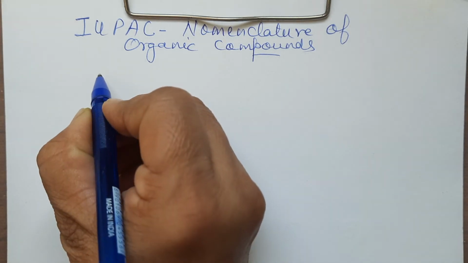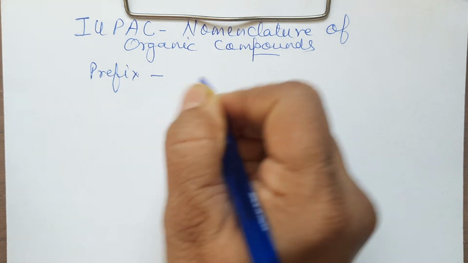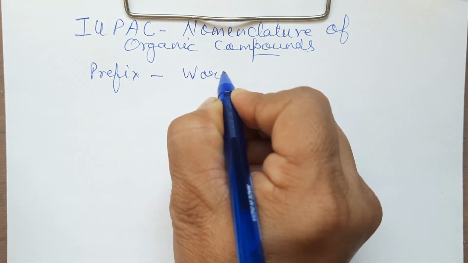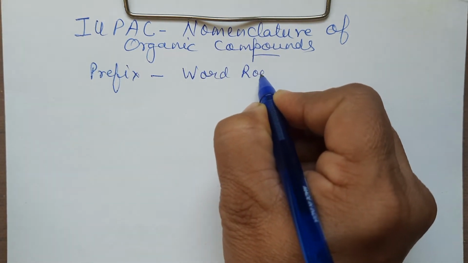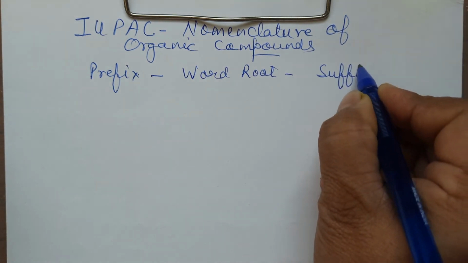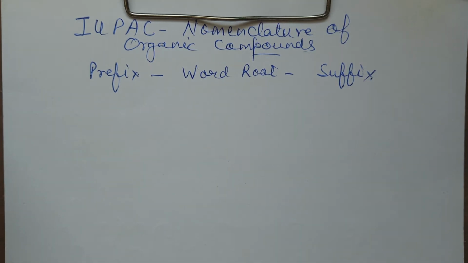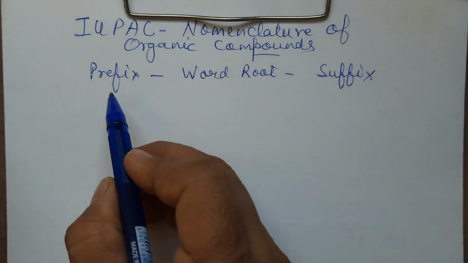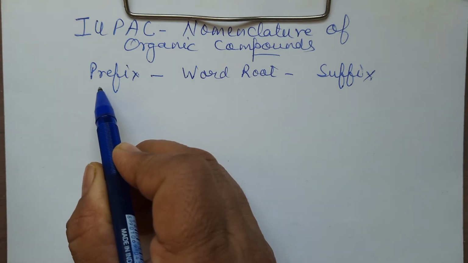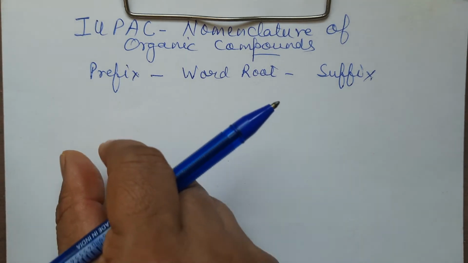So let us see, if any organic compound is given, the name of the organic compound will consist of three parts. Now, what are the parts? Number one is the prefix. After the prefix, you write the word root, and after the word root, you mention the suffix. Now, what each term includes, we will be talking about. Prefix means what is written before it, which is written in the beginning.